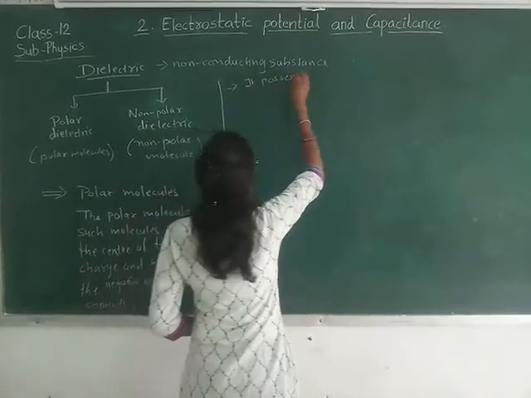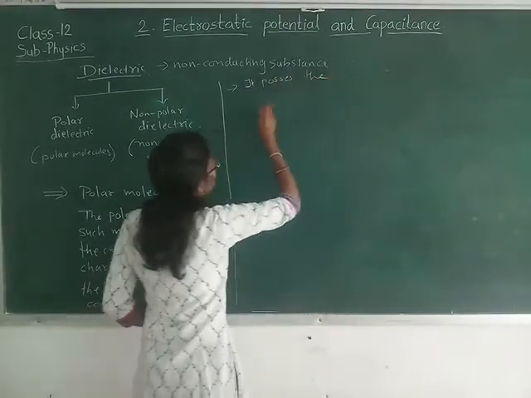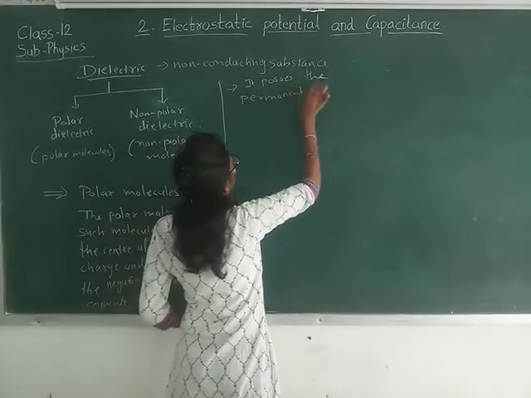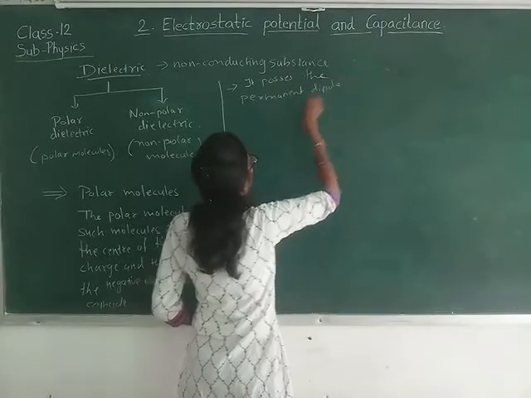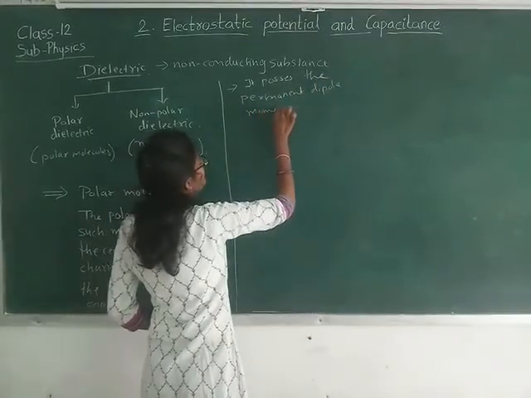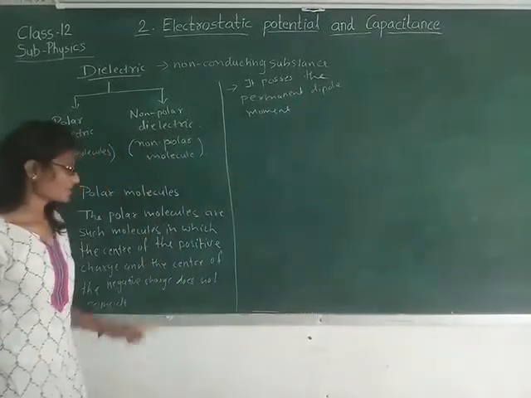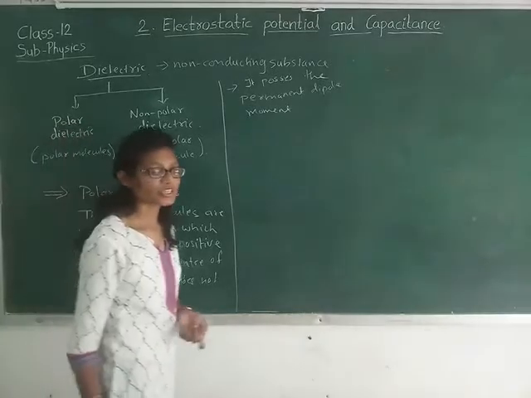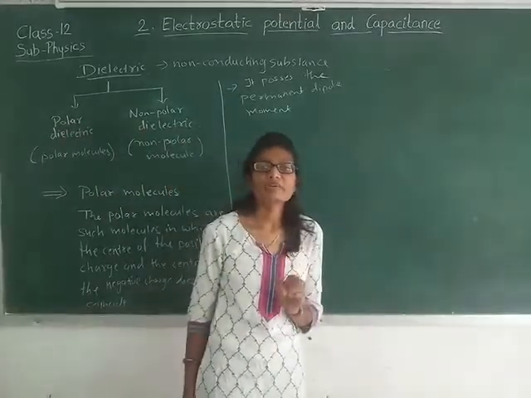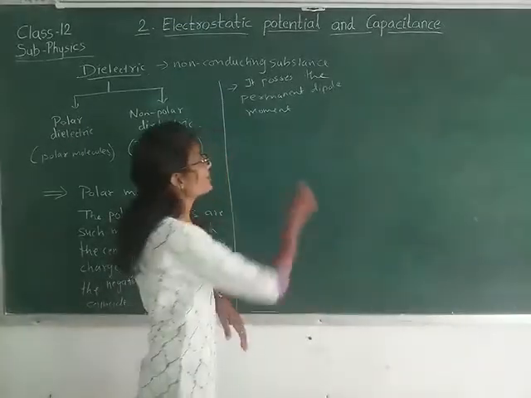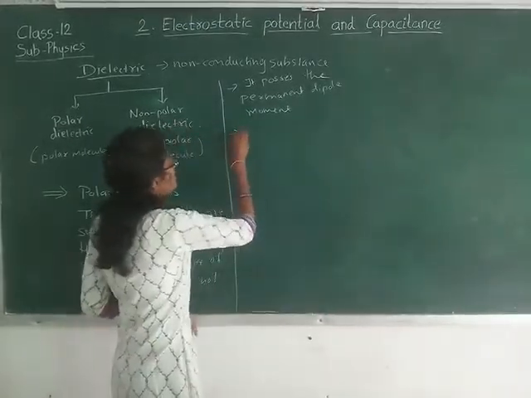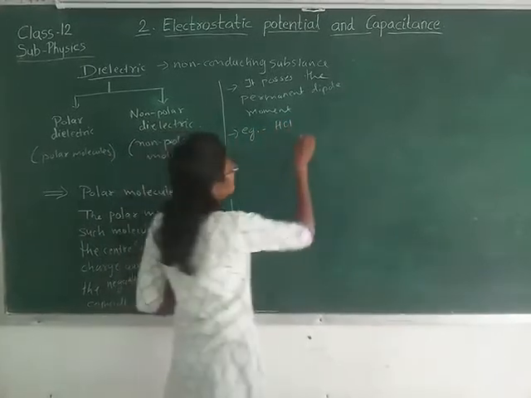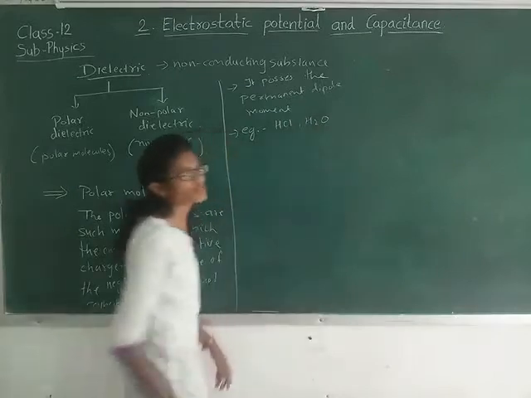It possesses a permanent dipole moment. That means the center of positive charge and the center of negative charge do not coincide, and once the dipole moment is induced, that dipole moment is permanent. Examples of that are the HCl molecule and the H2O molecule.